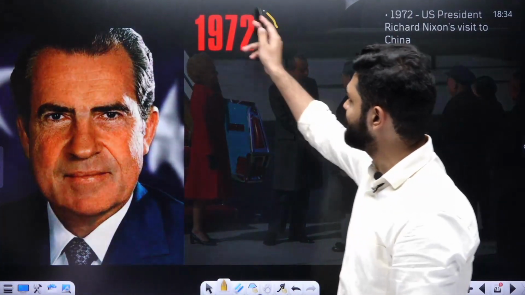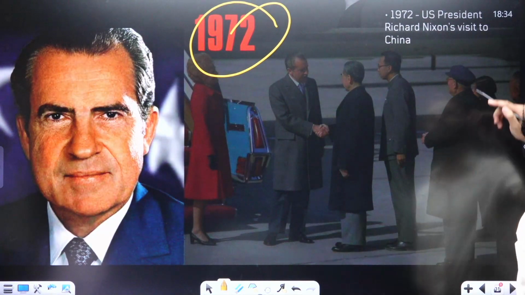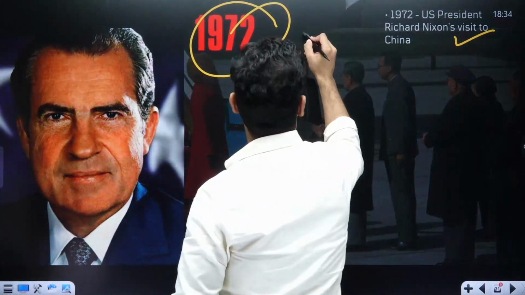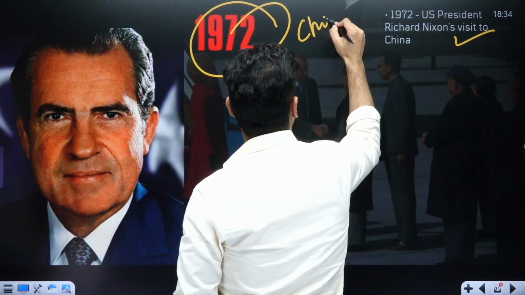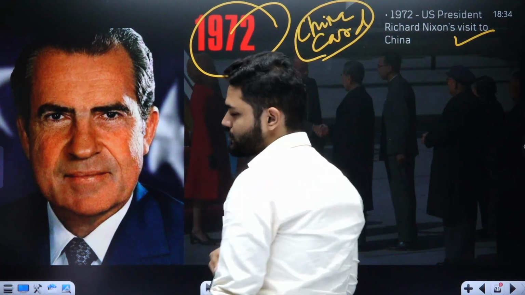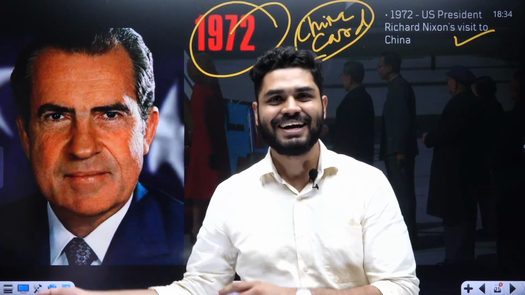Then in 1972 there comes another important thing, that US President Richard Nixon's visit to China. Now this was called USA's China card. Why China card? Because I think all of you remember this, that I told you just now.